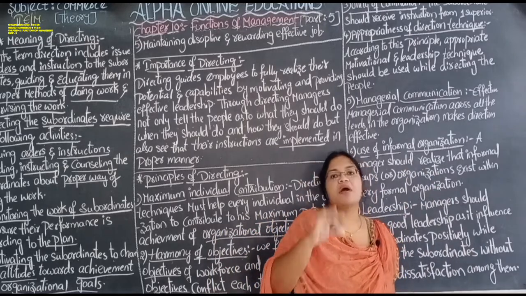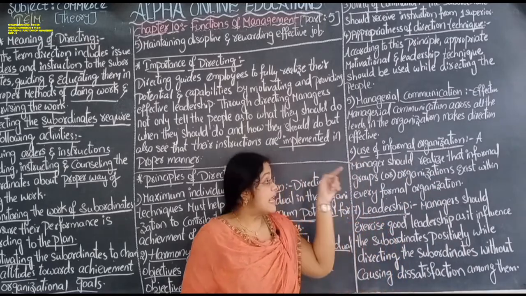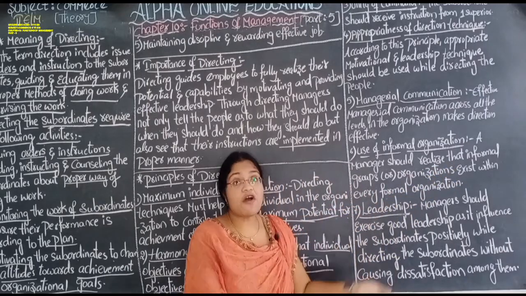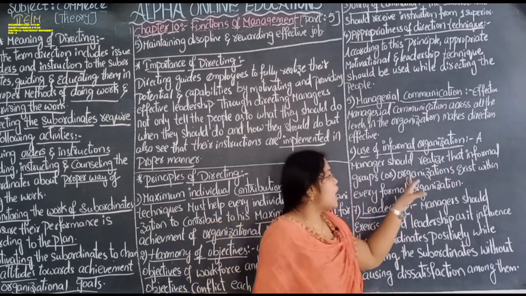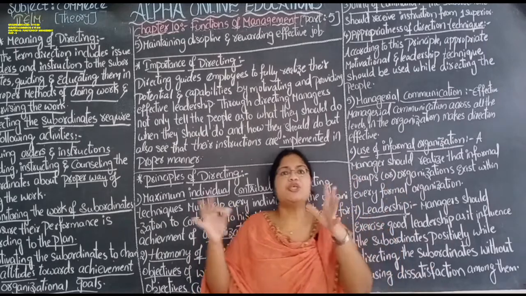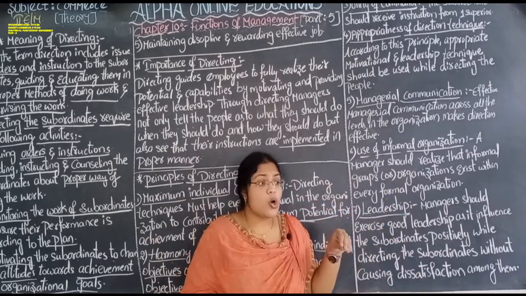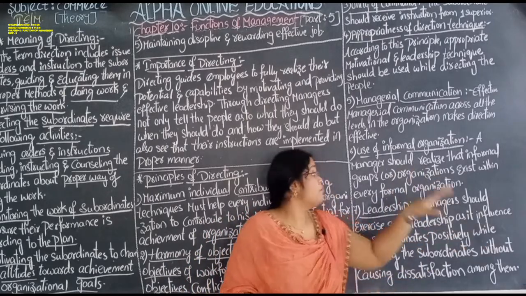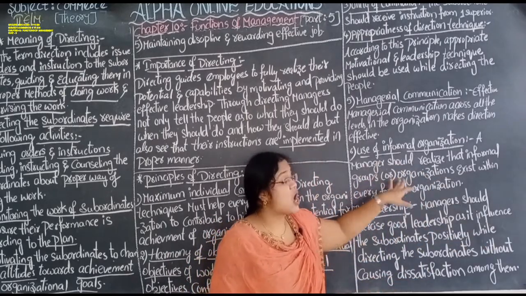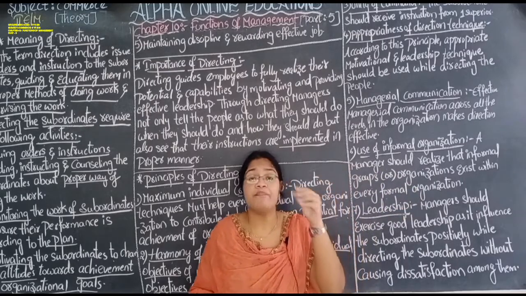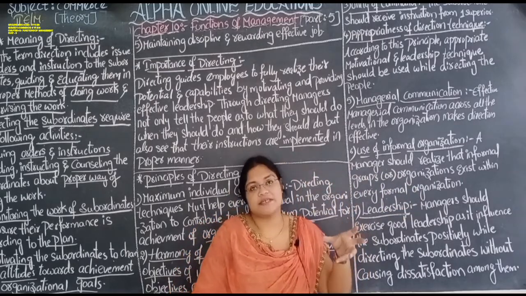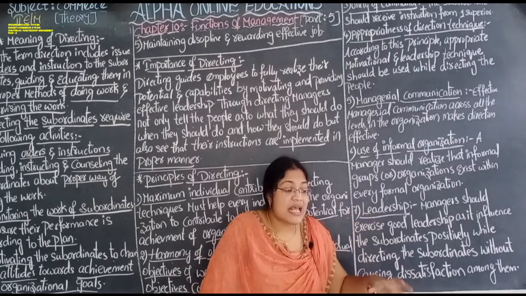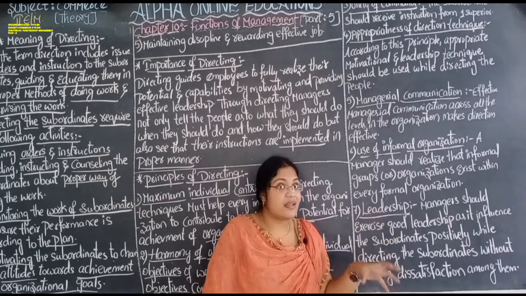In every formal organization, there will be informal groups of employees, that is, unions. So the manager should take these informal groups or organizations as a source. He has to utilize it as a source. And who is the main leader in that group?